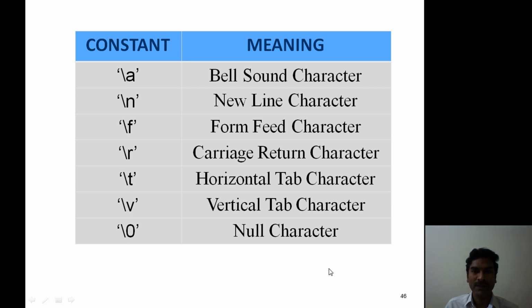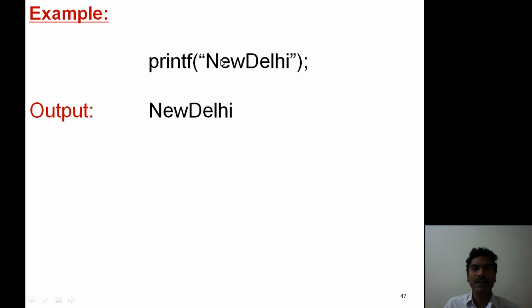Okay. Consider this example. Assume this one printing statement, printf. Now within double quotation marks, we place a message as New Delhi. Here we are not using any escape sequence characters. When we execute this statement, the output is printed in this format: New Delhi. So whatever message is available in double quotation marks, the same message is displayed on the monitor.